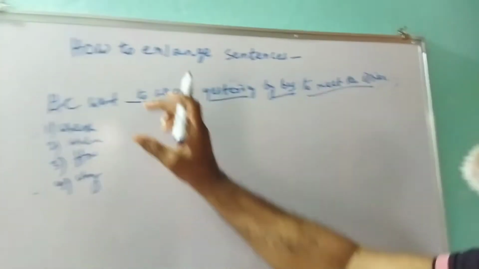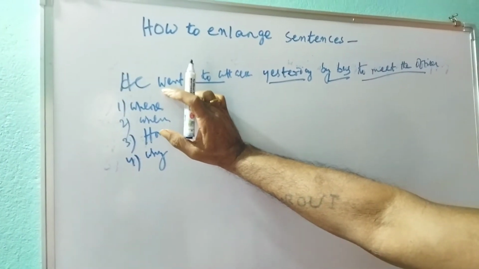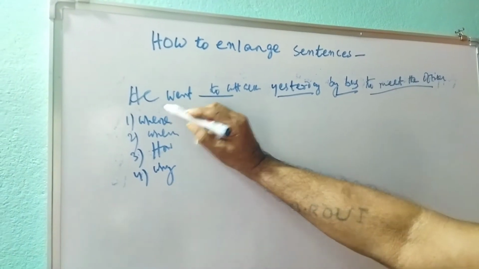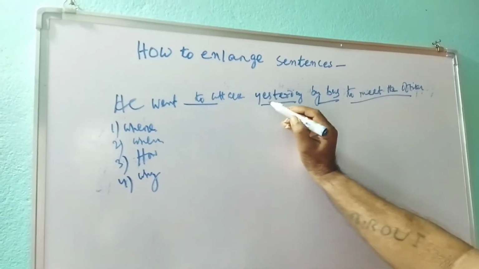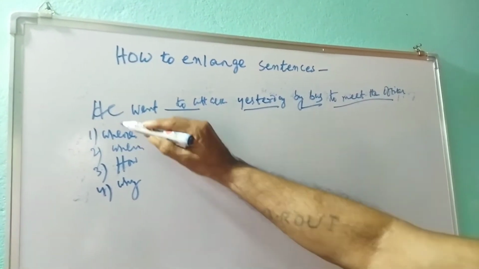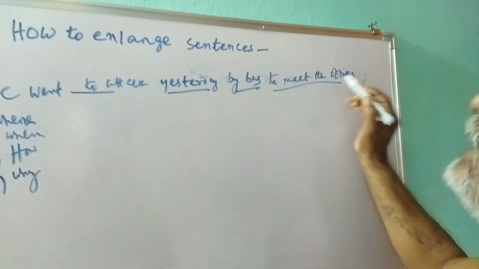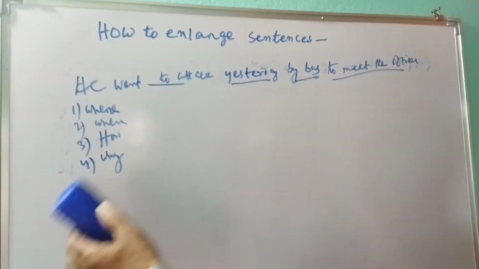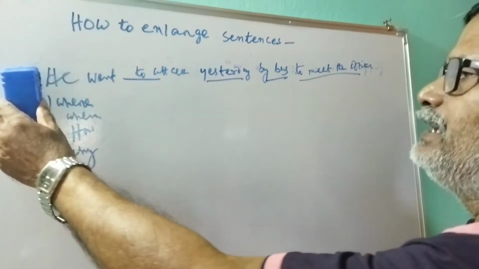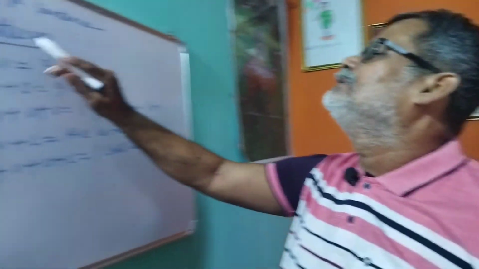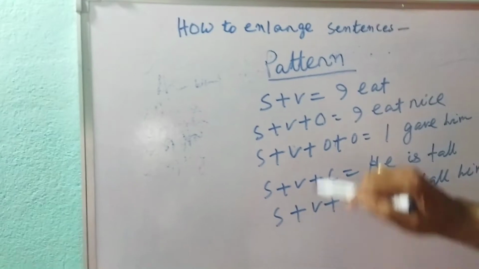Once again I am telling, this is a short sentence. He went, intransitive verb. He went where? To Kotak. When? Yesterday. How? By bus. Why? To meet the officer. So you just write it down. Okay. Now let's learn patterns.